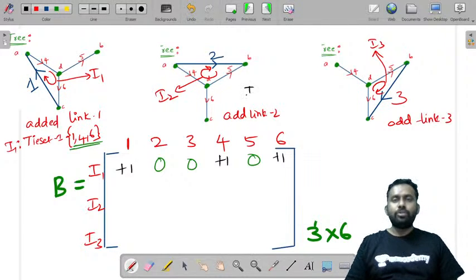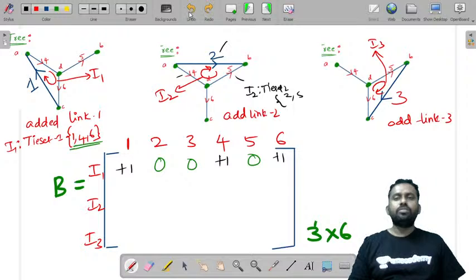Now let us write I2, that is tie set 2. In tie set 2, what are the branches that are present? 2, 5 and 4. So 2, 4 and 5.